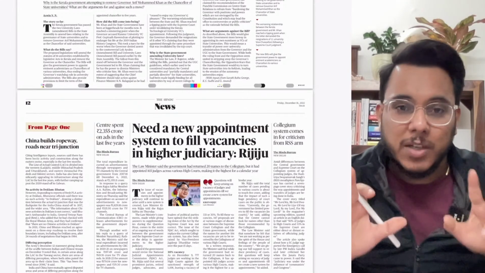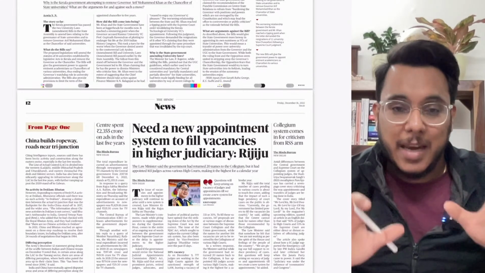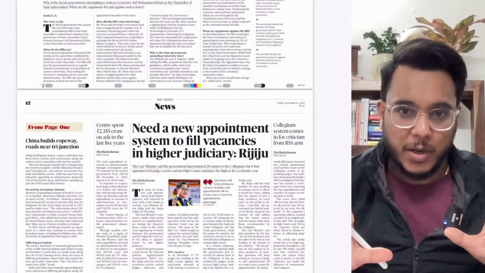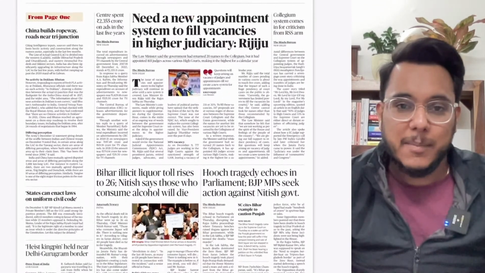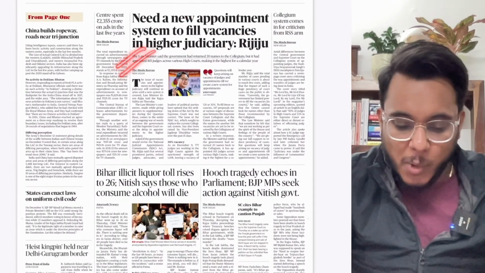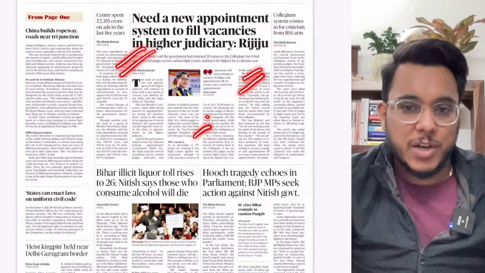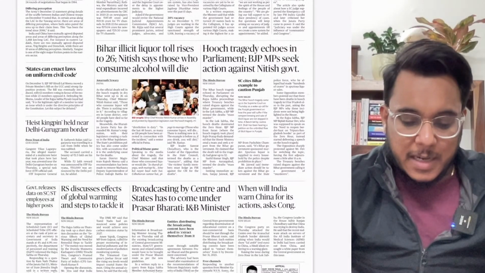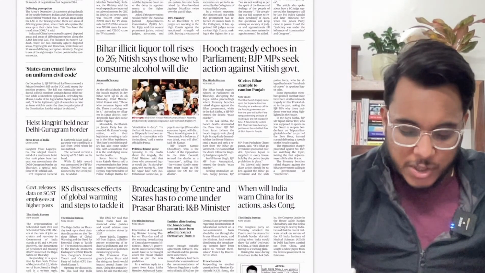The page number 2 of the text and the context is the limelight article from the movie. So therefore the article anyhow is not important. Okay, so that article is not important. Moving on, need a new appointment system to fill vacancies in higher judiciary. We'll see this particular article also with respect to the examination. Then Bihar illicit liquor tolls. Okay, huge tragedy in Bihar.